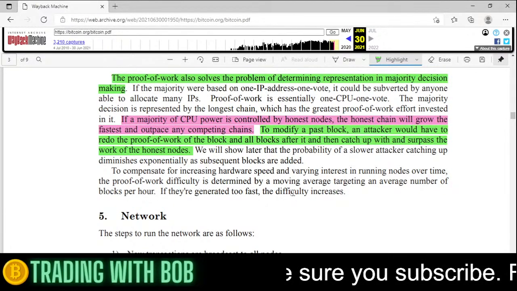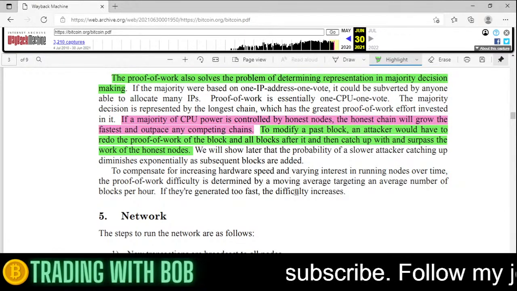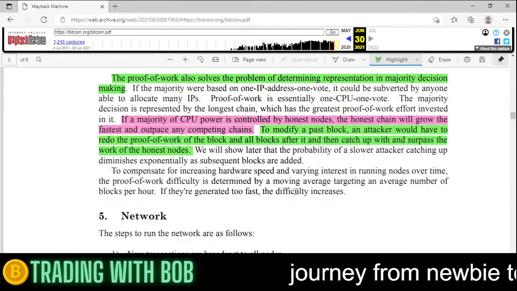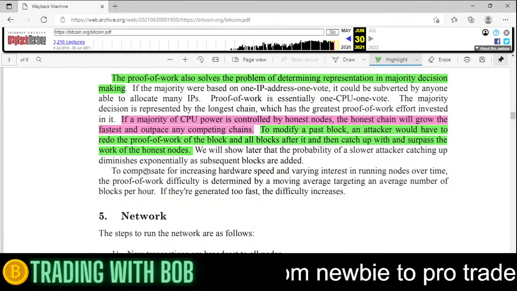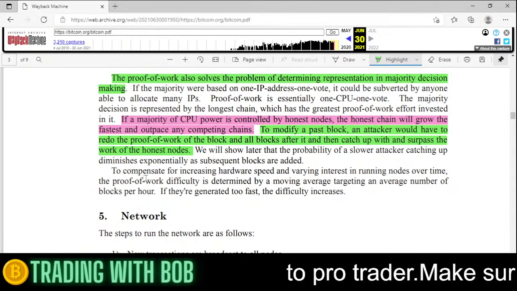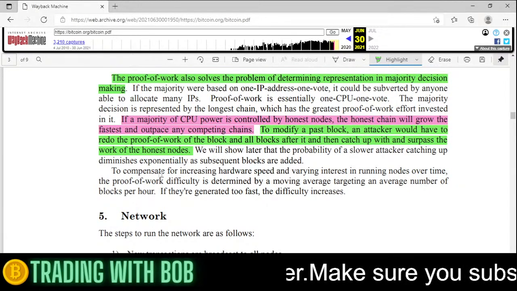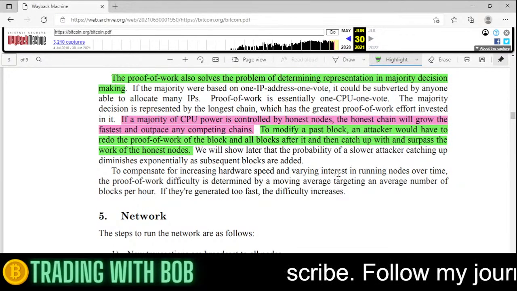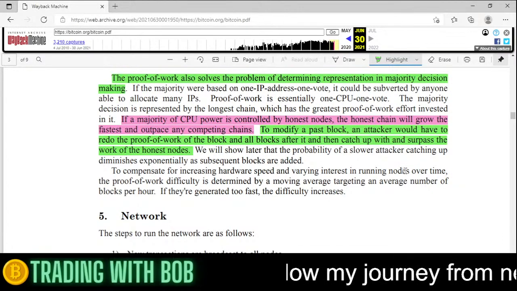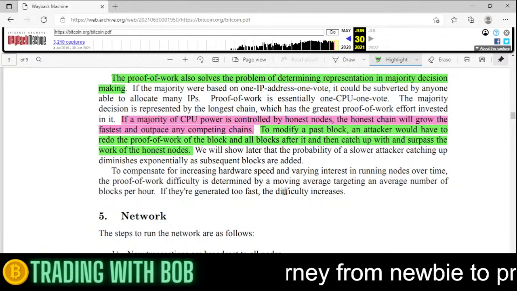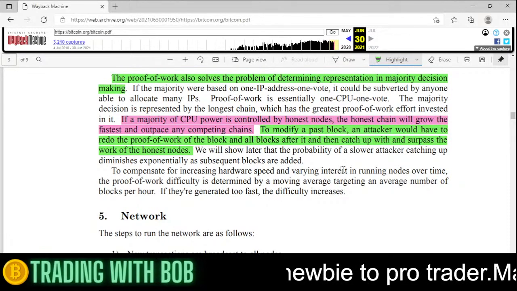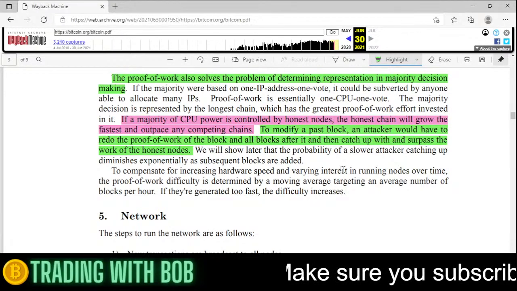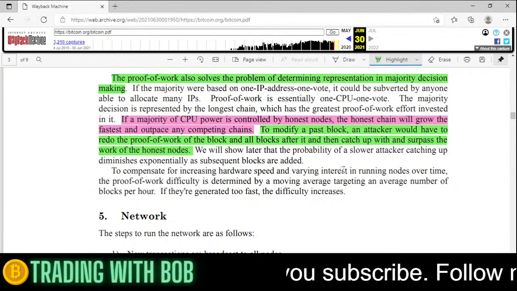If you generate too fast, the difficulty increases.